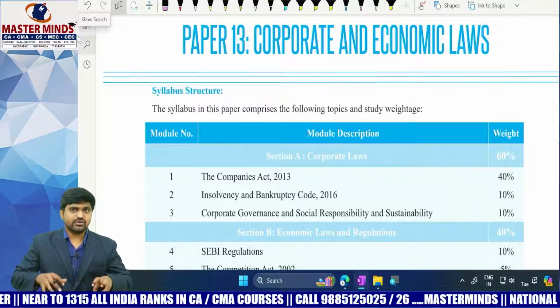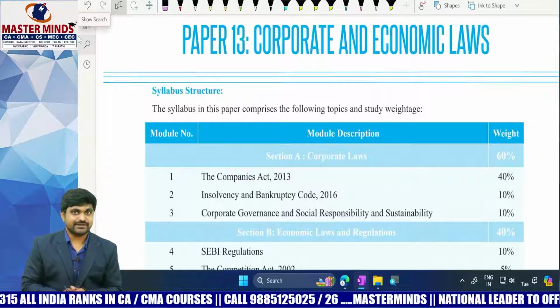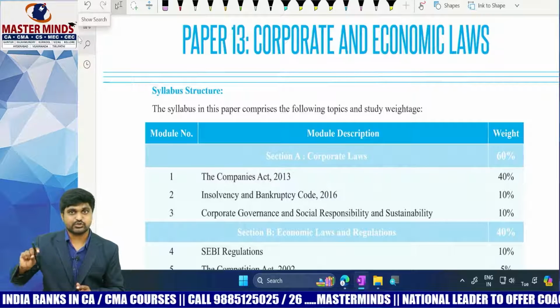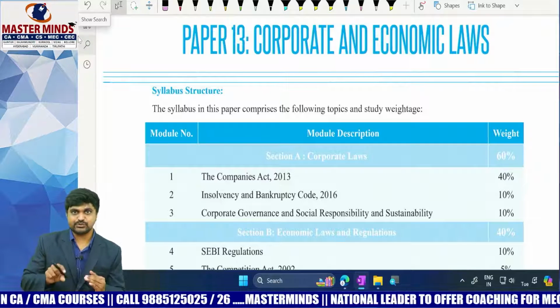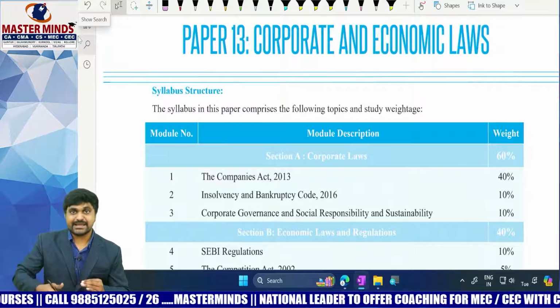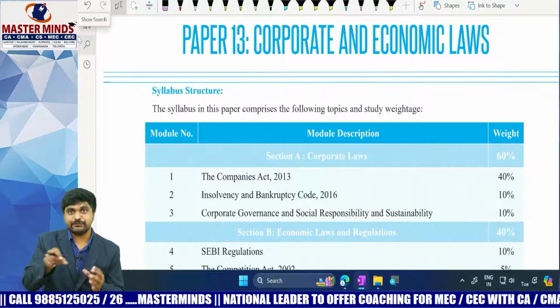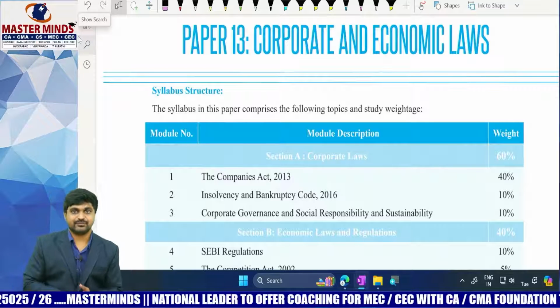Then how to know about all these things? For this purpose, you need to refer to the model question paper which was issued by CMA Institute. So for every attempt, CMA Institute will issue a model question paper. The pattern and the type of questions that are covered in the MQP will be the same in the public exam also.